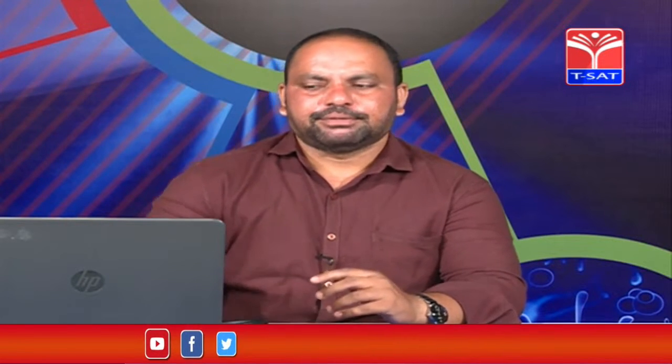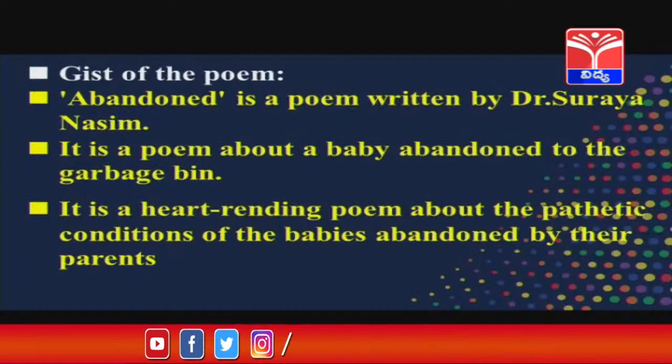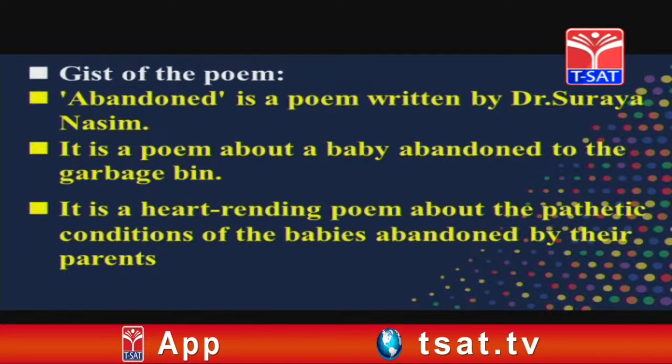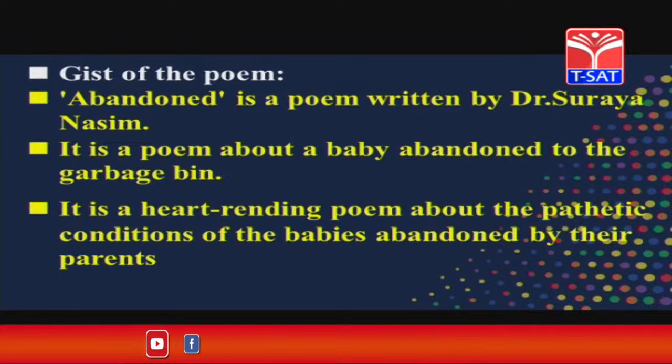Finally, let us look at the central idea in brief. The gist of the poem: Abandoned is a poem written by Dr. Surya Nasim. It is a poem about a baby who was abandoned in a garbage bin. It is a heart-rending poem about the pathetic conditions of the babies abandoned by their parents.